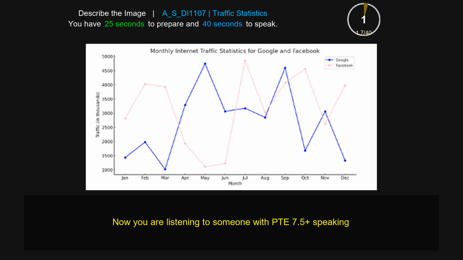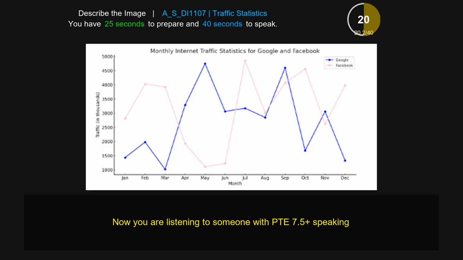The line graph gives information about monthly internet traffic statistics for Google and Facebook. The x-axis represents the month from January to December and the y-axis represents the traffic in thousands. It gives information about Google, which is represented by the blue line, and Facebook is represented by the pink line.